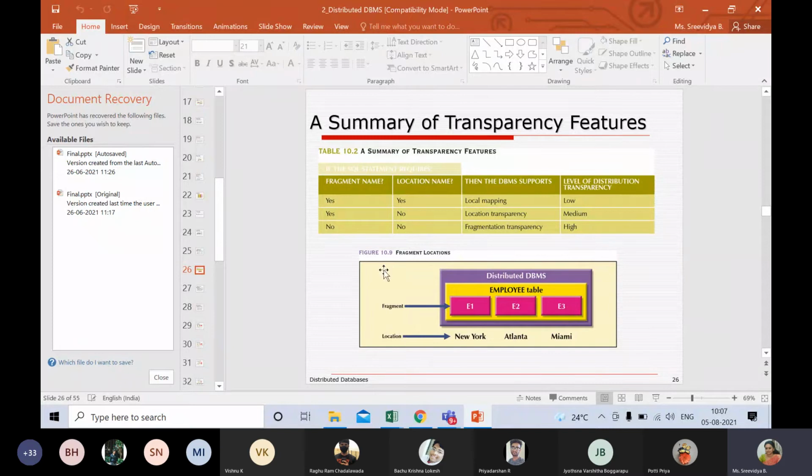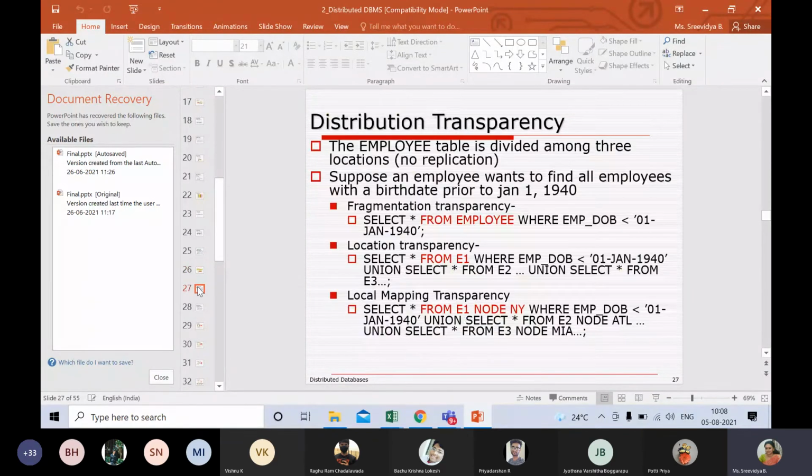So here, I want you to remember this example. We have a distributed system with 3 workstations, and all 3 workstations are sharing fragments of one single table. Let us assume that it is employee. The E1 fragment is present in one place, E2 in a second place, E3 in a third place. Those locations are New York, Atlanta, and Miami. So how do I write the queries based on the transparencies?